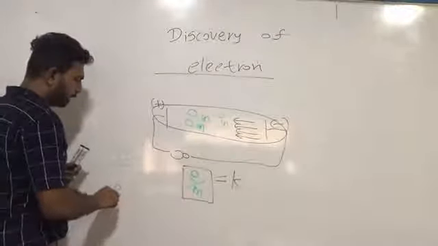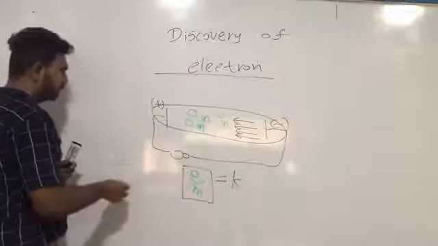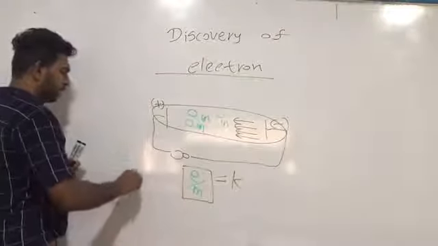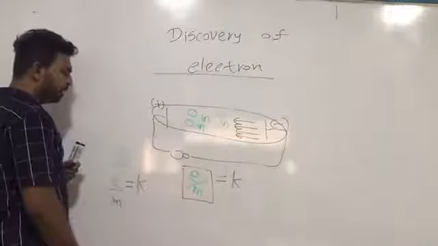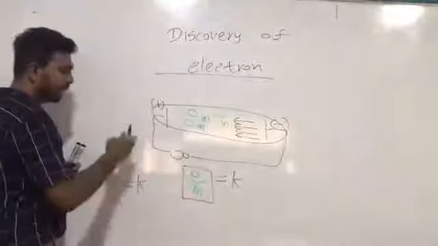Then also we will get the E over M value as K.